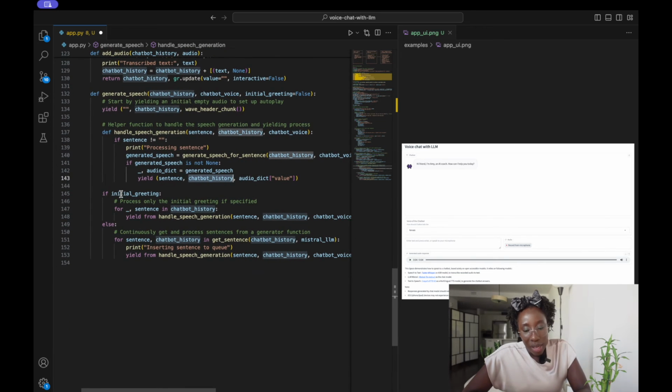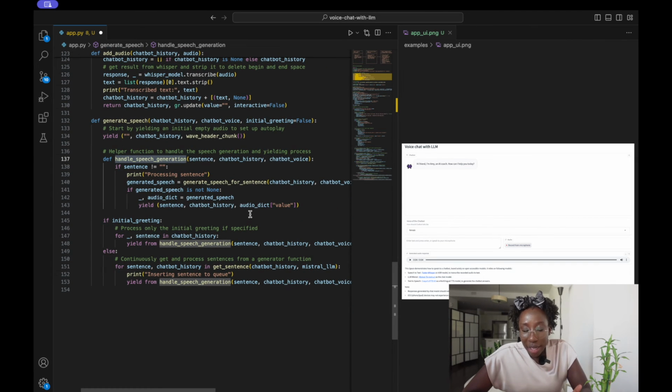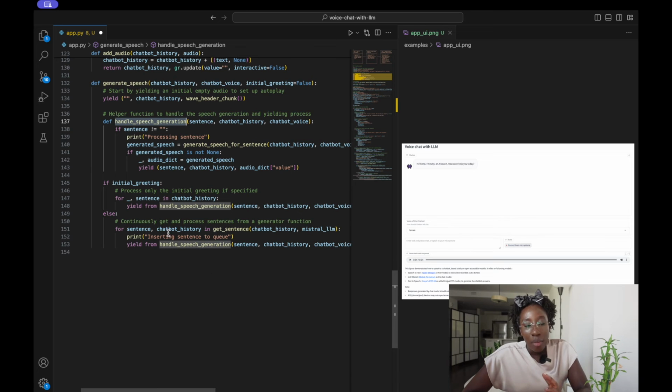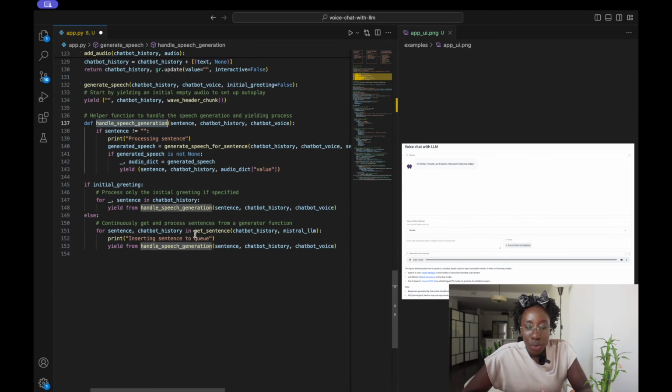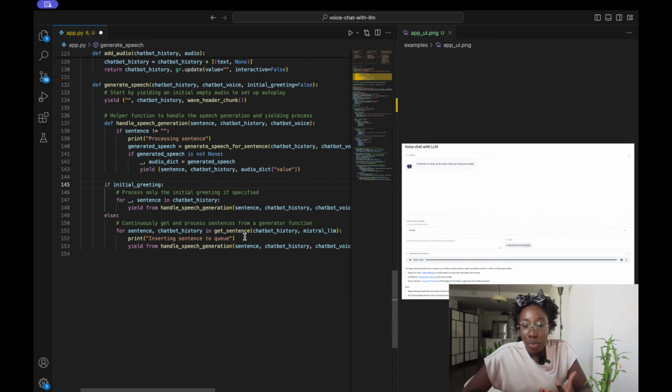And so if we have an initial greeting, we would call this function to say our initial greeting, in this case, "Hi friend, I'm Amy, an AI coach. How can I help you today?" But if we are subsequently going on in the conversation, we would just skip that and continuously get and process the sentences from the LLM.